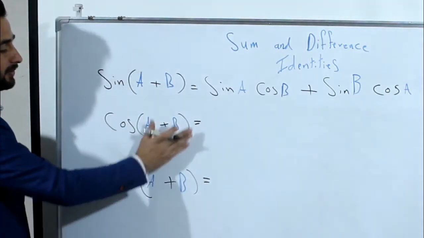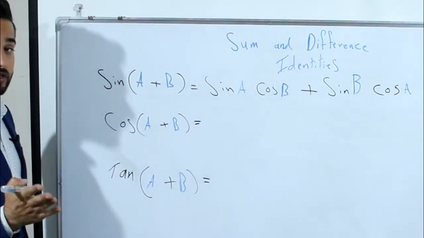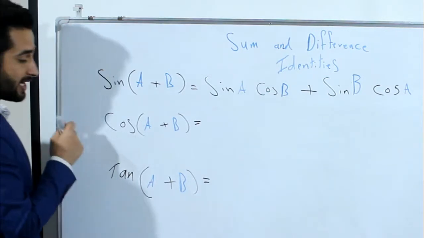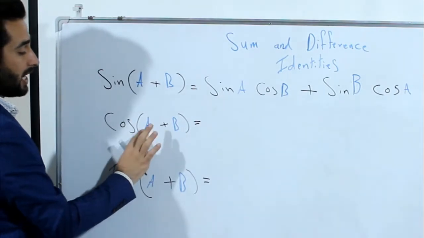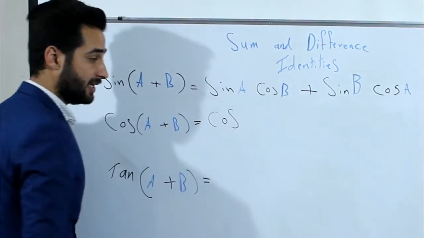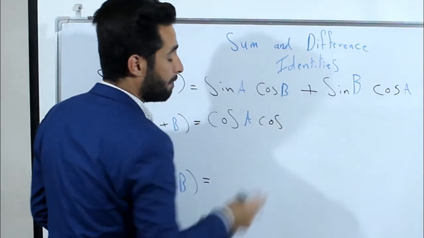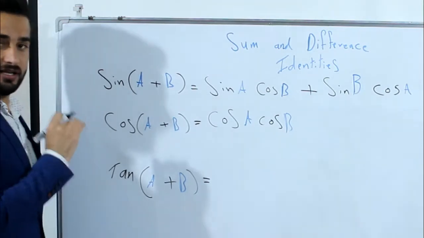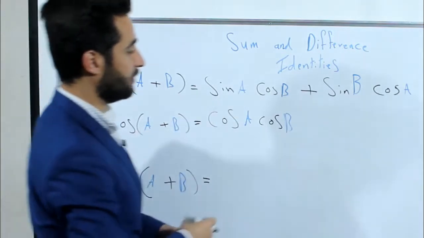Let's come to cosine a plus b. Let's see. Is he a jealous or a kind brother? Cosine a, he is always hungry, okay? He will say, oh, apple and banana is for me. Cosine a and cosine b. He's going to eat both of them. Wow. He's so jealous. Cosine is so jealous. Even he will change the sign. This is plus. He will say, no.